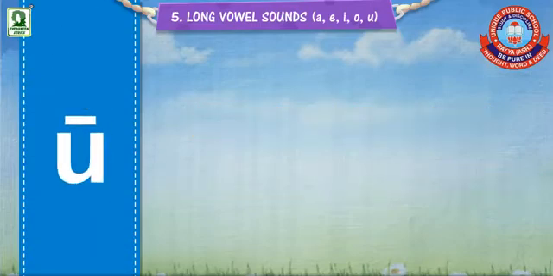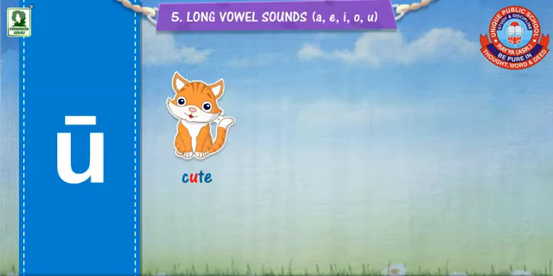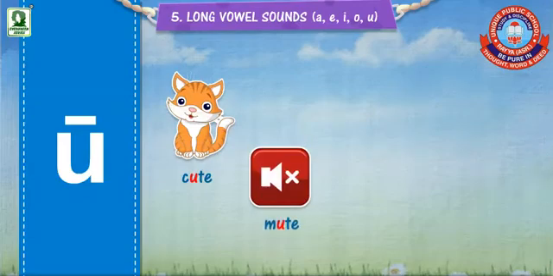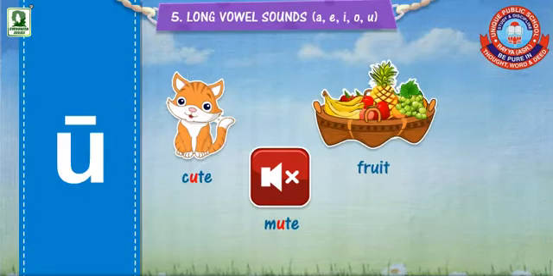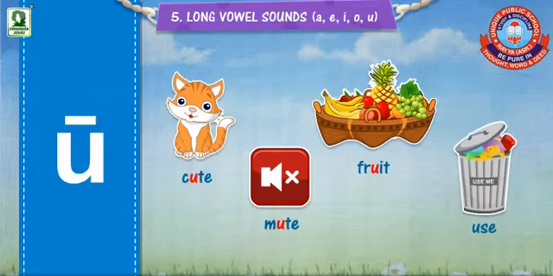U. Let us look at some examples. Cute. U is the name of the letter. Mute. U is the name of the letter. Fruit. U is the name of the letter. Use. U is the name of the letter.